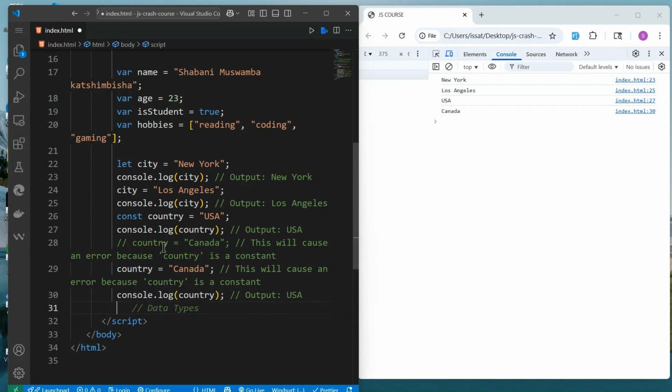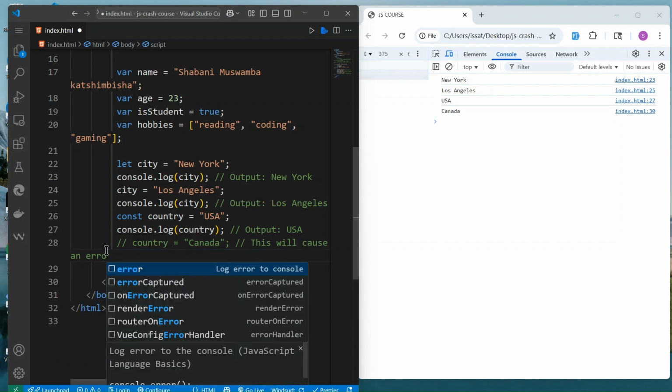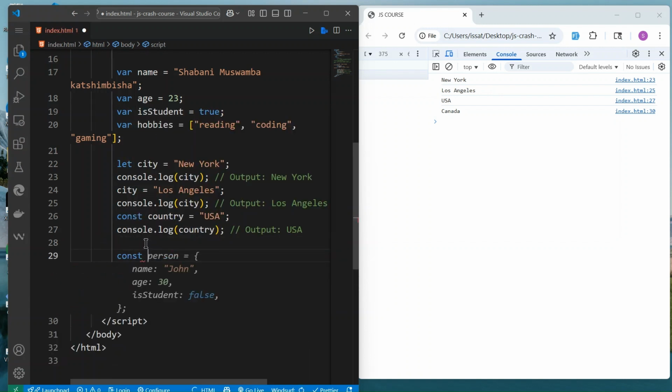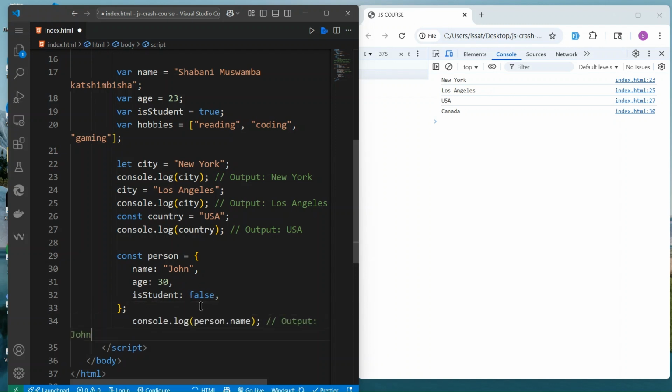For example, remove this one first because of an error. We can play around, for example, do const person, with the name John Doe, the age equal to 30, isStudent equal to false, and we can try to console.log. So you can access the object, but we are not talking about objects right now. We're just talking about variables. I want you to play around with this a little bit as we pause, and I'll see you in the next video. Thank you.